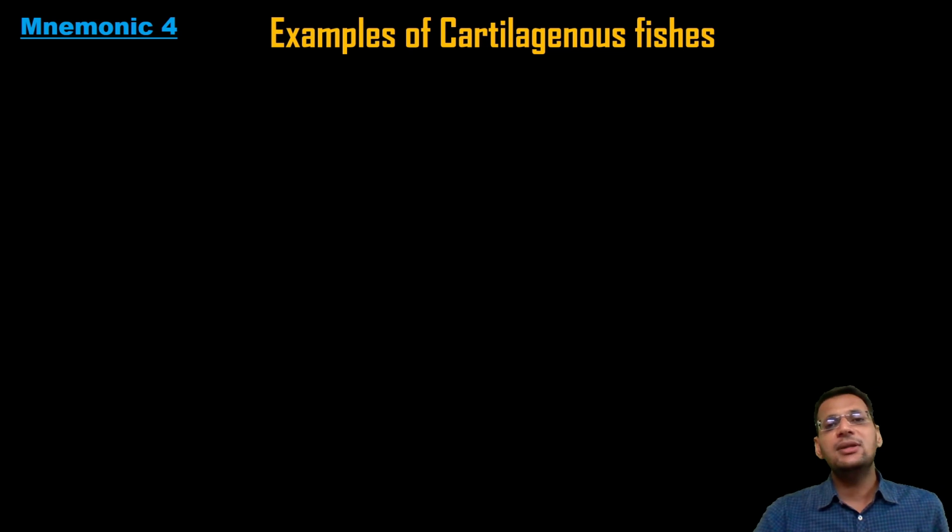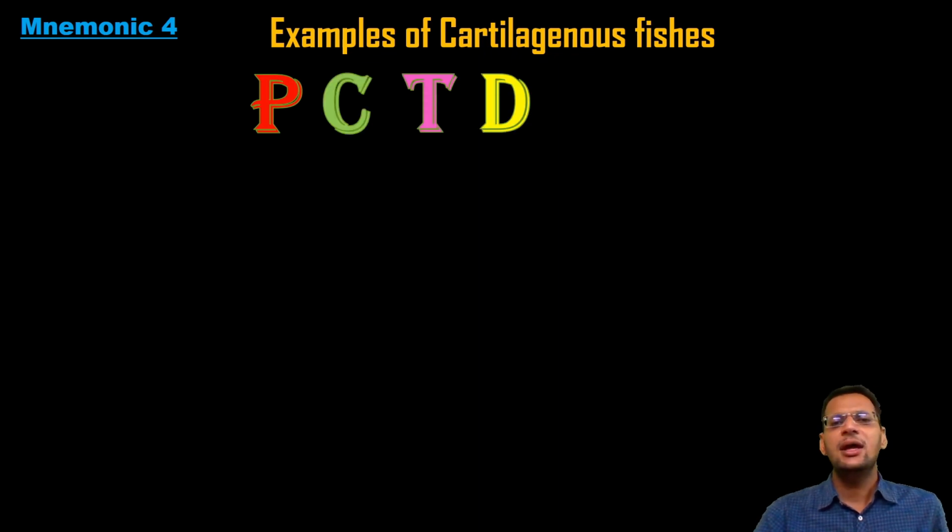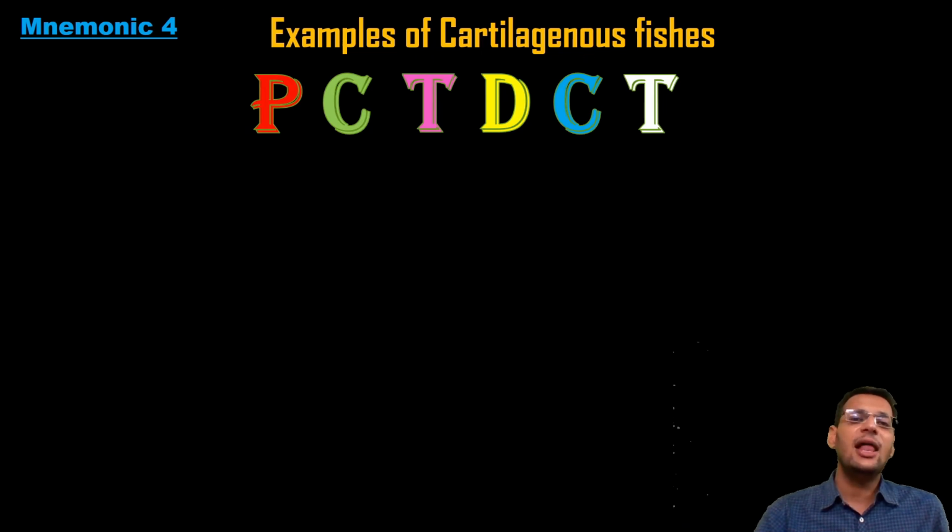Moving ahead with the next mnemonic, we would remember the examples of cartilaginous fishes, and whenever you want to learn the examples of cartilaginous fishes, just remember your nephron. Your nephron has got two convoluted tubules, that is PCT and DCT, proximal convoluted tubule and distal convoluted tubule. So just remember PCT and DCT, and that would help you remember the examples of cartilaginous fishes.